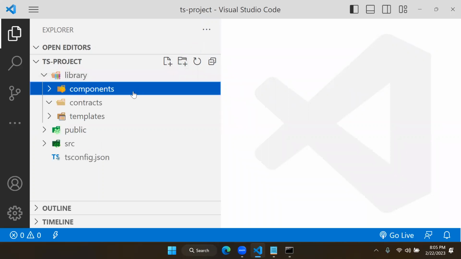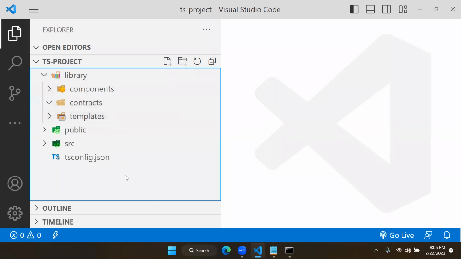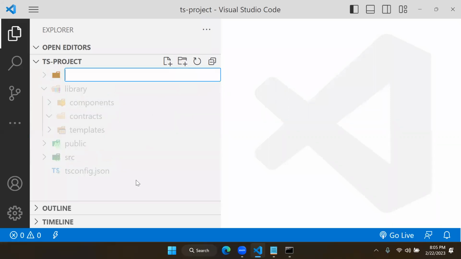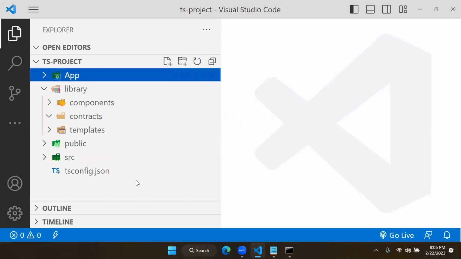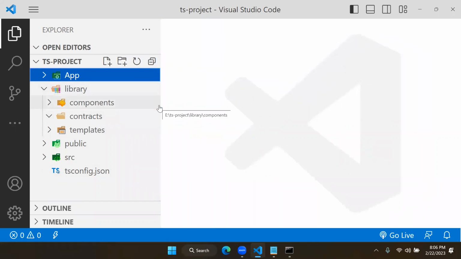So we have contracts, templates, and components. Now we will build another folder outside by the name app. Whatever library is there, I want to use in this app. Let's see how the libraries are built.